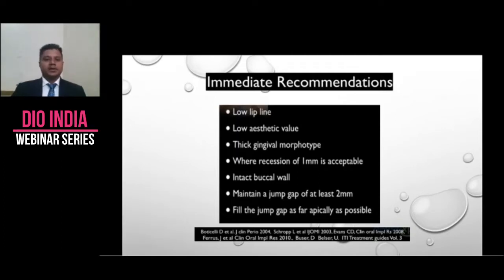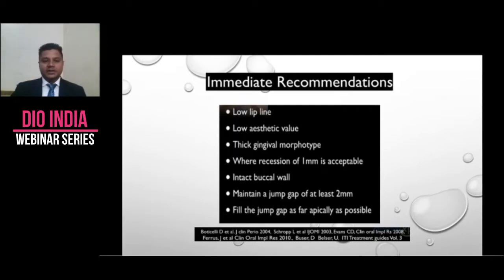Low lip line, low aesthetic value, thick gingival biotype or morphotype, where recession of 1 mm is acceptable. This is a very valid point. Before we start a case, I think we should put this point well across to the patient that the final prosthesis might be slightly longer than your adjacent tooth, because no matter what we do and how good we do, these things do happen. The recession, soft tissue recession, hard tissue recession, it does happen. So we should not overpromise anything to the patient.